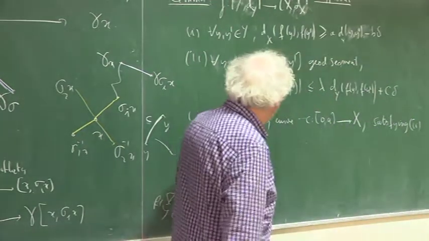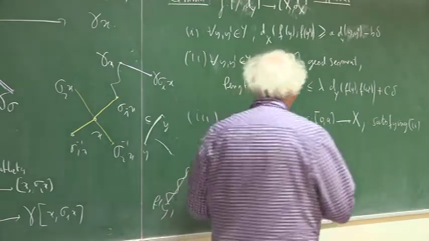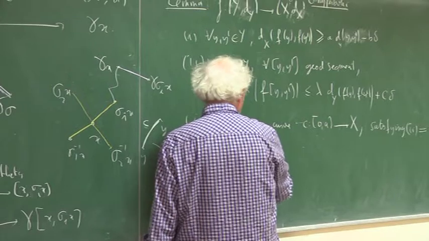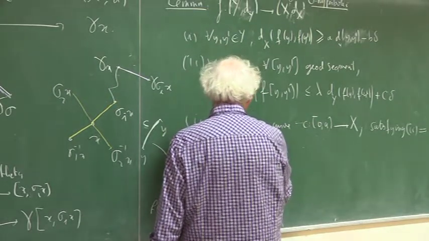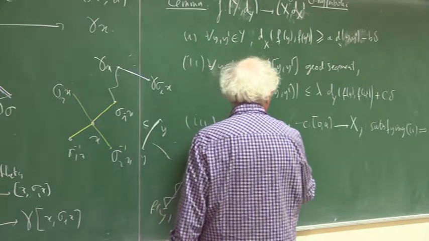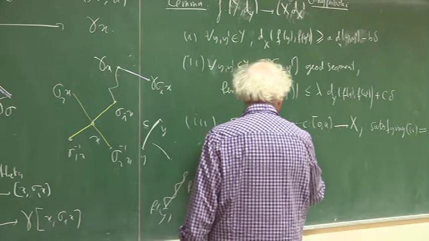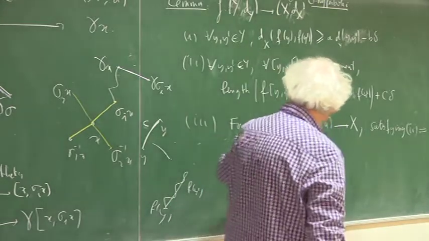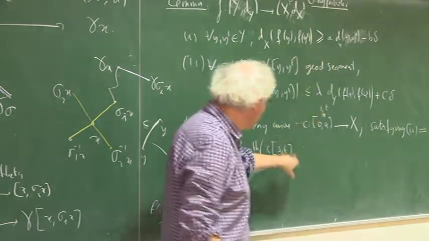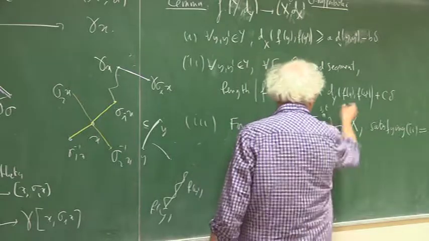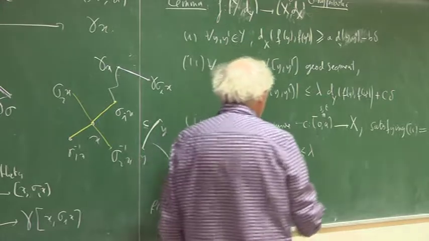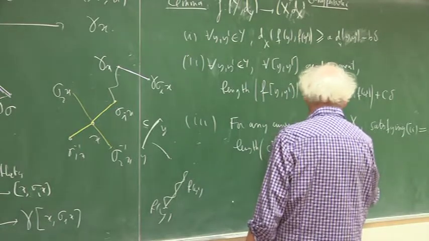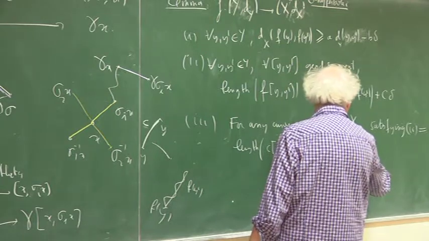What I mean is that I take a curve in X, and this assumption means that for any S and T, I take a subinterval of 0, A, and I look at the length of this piece of the curve, C of ST, and it has to satisfy this inequality, namely it's less than lambda times the distance in X between C of S and C of T, and maybe with this same error, delta.